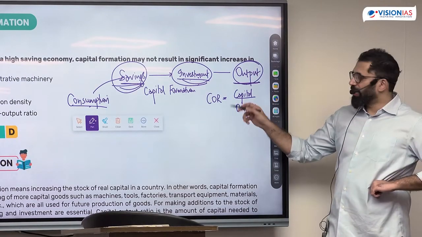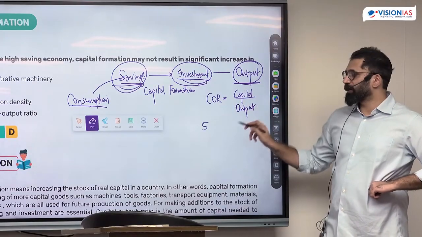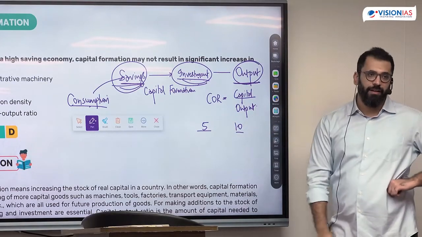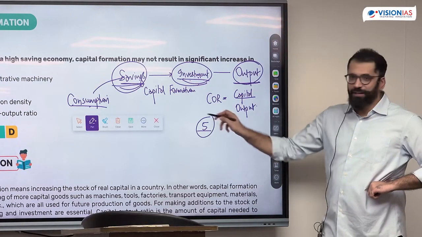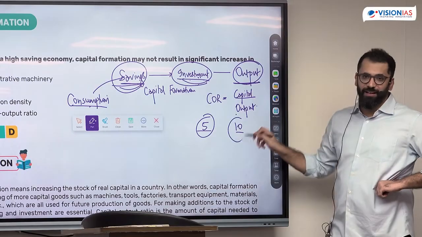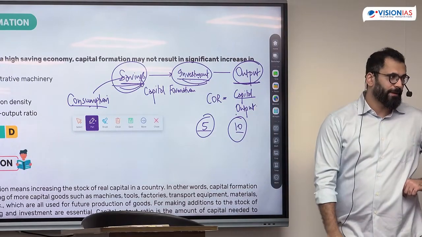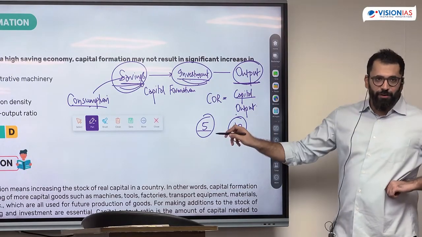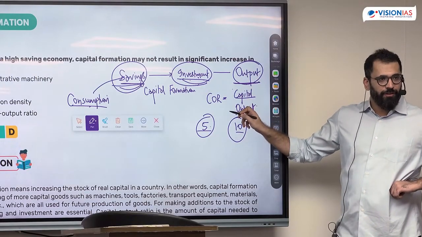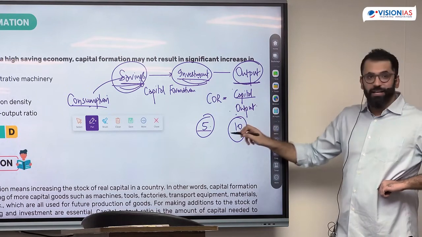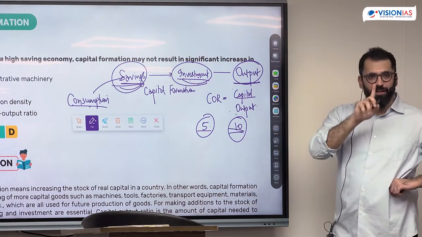One country has a capital output ratio of 5, the other country has a capital output ratio of 10. What do we mean by this? कि एक को तो 5,000 लग रहे हैं एक यूनिट बनाने में, दूसरे को 10,000 लग रहे हैं. If a country has an ICOR of 5, that means it is using 5 units of capital to produce 1 unit of output. Country B is using 10 units of capital to produce 1 unit of output.